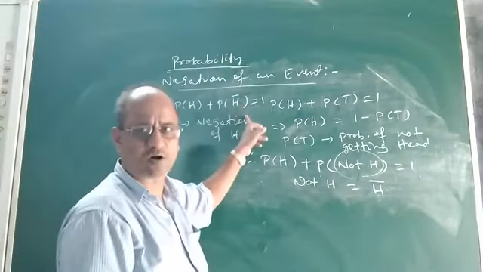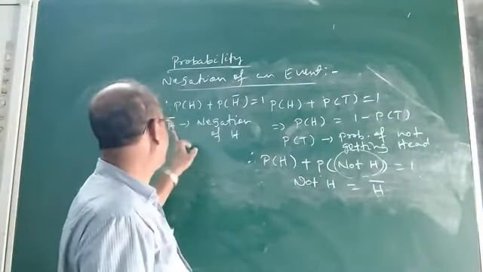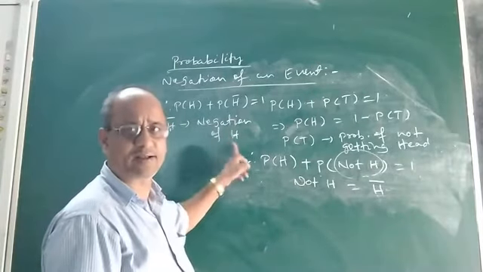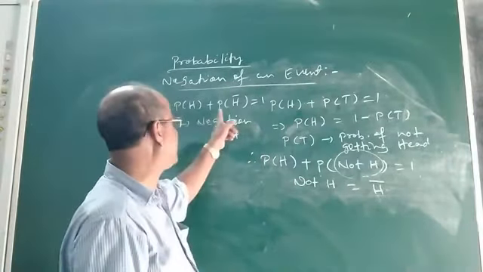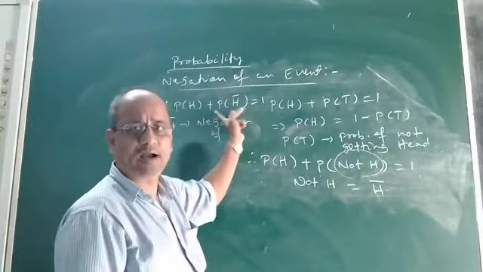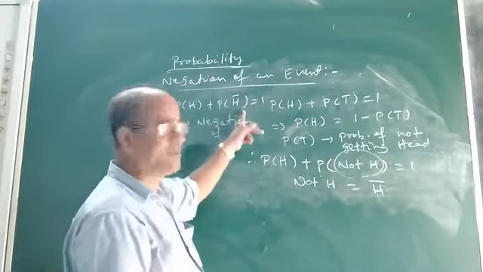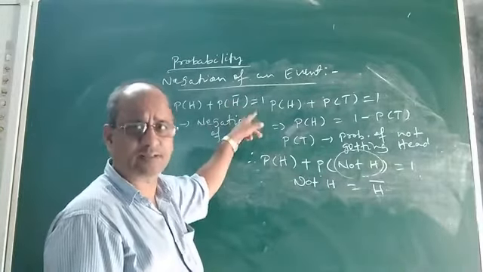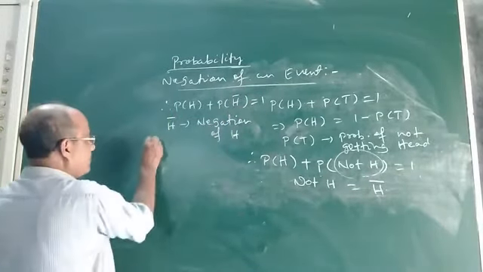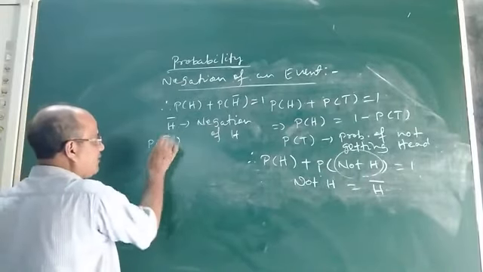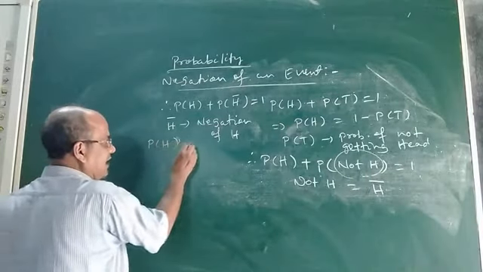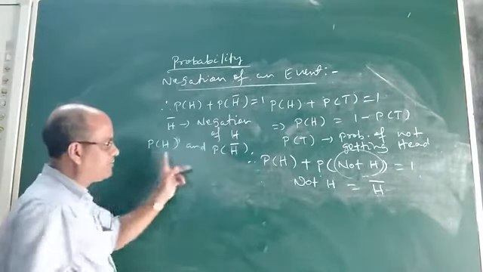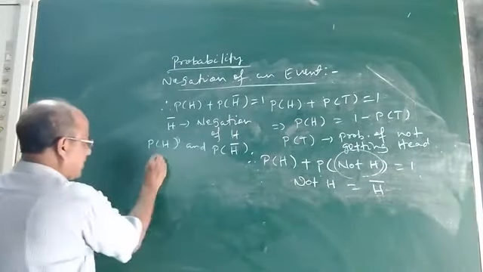Okay, not head or not H. So H bar stands for the negation of H. Okay, negation of the event, elementary event H. So P of H plus P of not H equal to 1. And if the sum of P of H and P of not H is 1, then we say P of H, that is the probability of getting head, and the probability of not getting head, not H. You see, P of H and P of not H, they are what events?